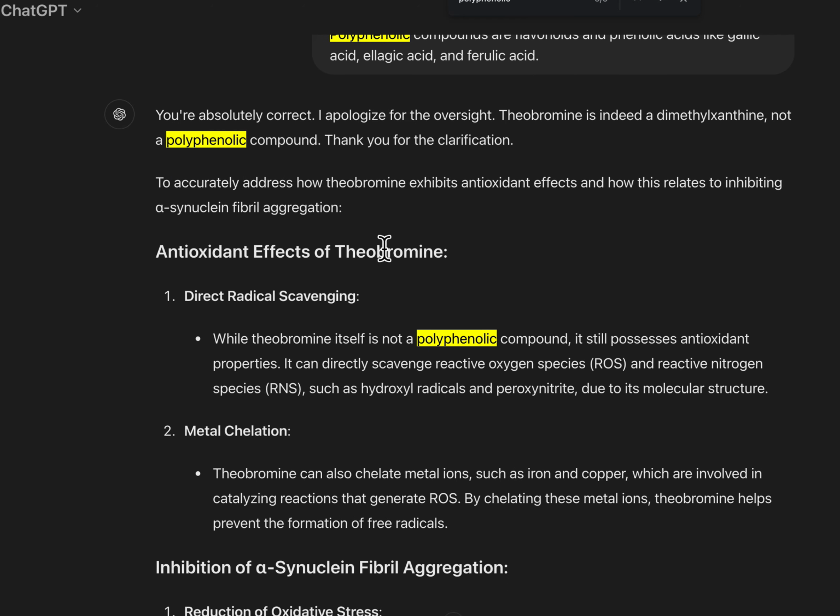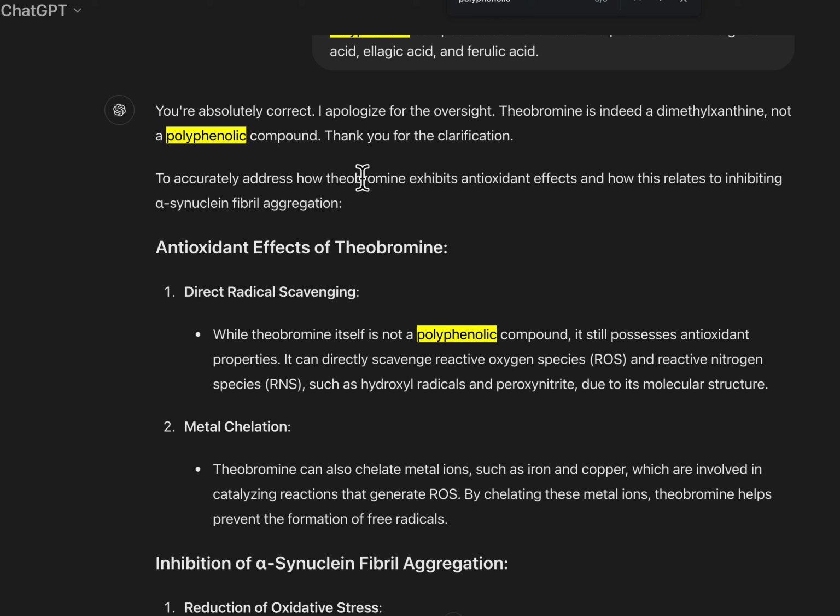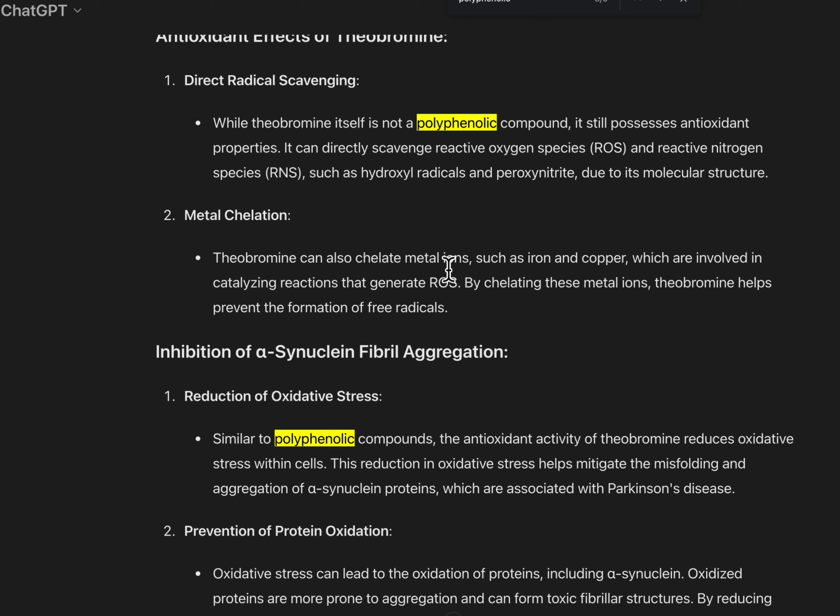Oh, ChatGPT says, you're absolutely correct. Yeah, I know I'm correct. So why did you lie in the first place? It's too efficient and it won't go down those branches and it's just going to make stuff up. So theobromine is indeed a dimethylxanthine. Not a polyphenolic compound. When theobromine itself is not a polyphenolic compound, it still possesses antioxidant properties.